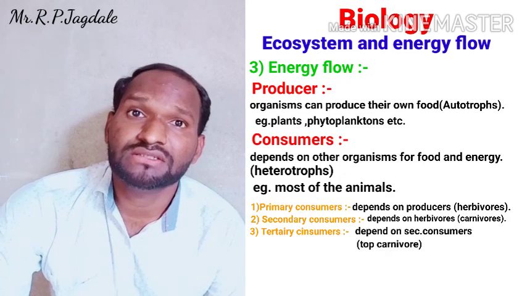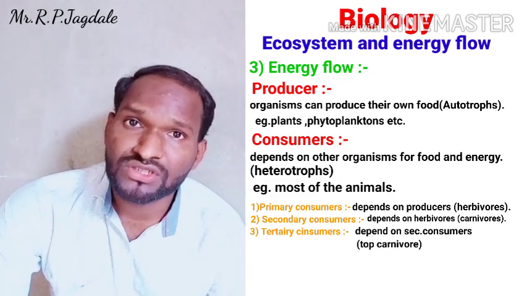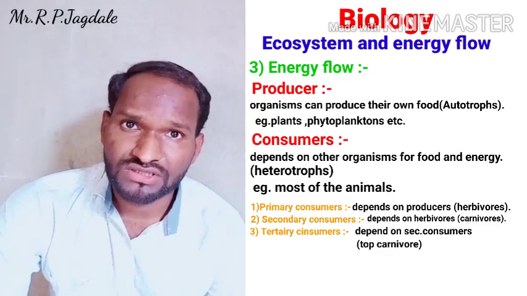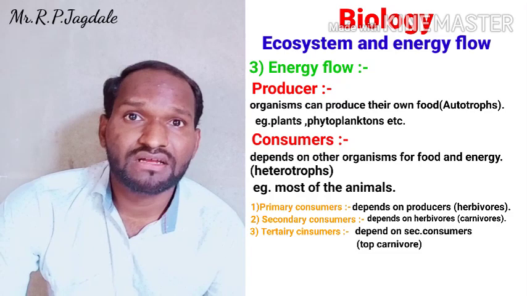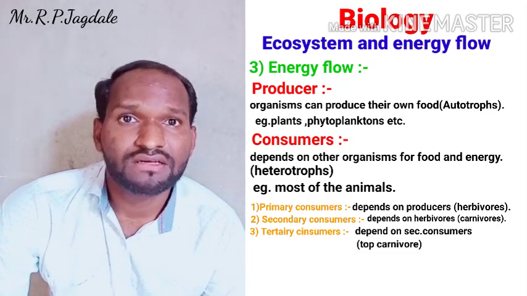Then we saw two major components of an ecosystem, producers and consumers, and the subtypes of the consumers. There are some more important components we will see in the next lecture.